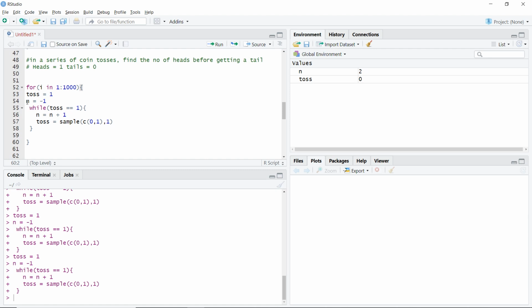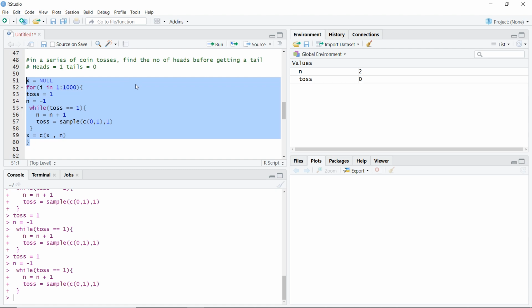Now every single time I will have a different n, so I need a way to remember that value of n. I'll just write x. Why not? Just write x must be equal to my old x, comma, this particular value of n. So I will have to define my x. My x is a vector, so it's going to be null. Here I am writing the value of x as whatever the number of tosses that I'm going to get here.